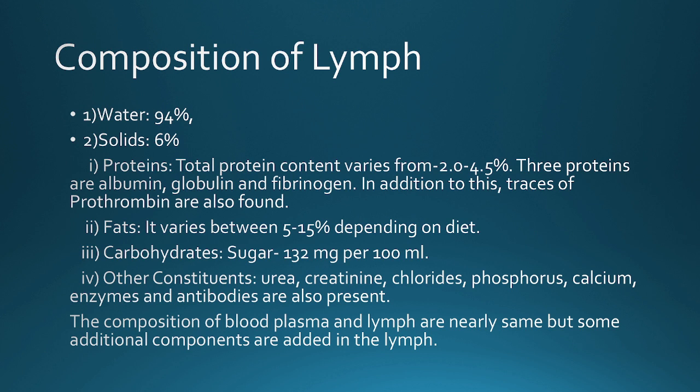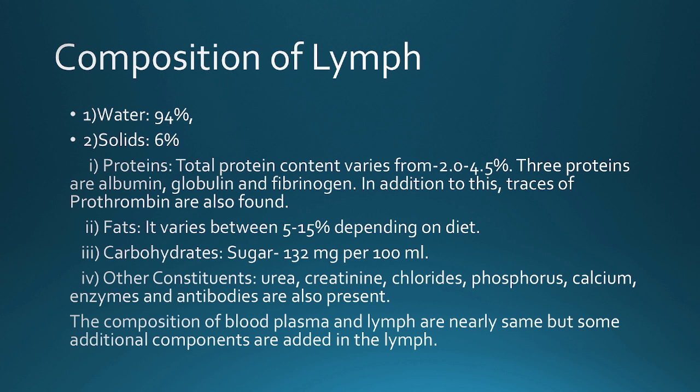Right. Next is fats. It varies between 5 to 15% depending on diet. Okay, if the regular food intake contains a higher percentage of fat, then there is a higher percentage of fat in our lymph. Okay. Third one is carbohydrates. Carbohydrates, sugar 132 mg per 100 ml.